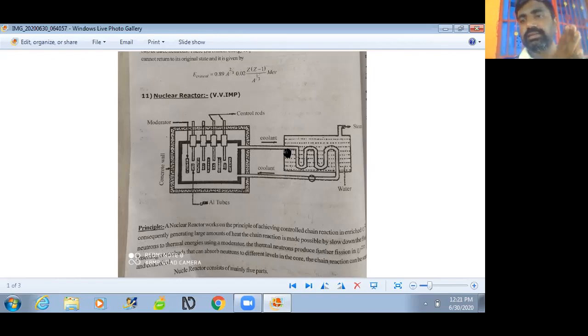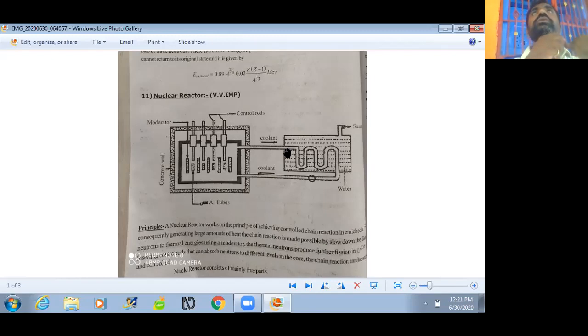This released energy is transferred to a coolant. Then the coolant becomes steam, and this steam rotates the turbine. Finally, electricity is generated.